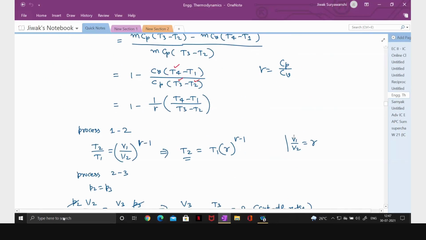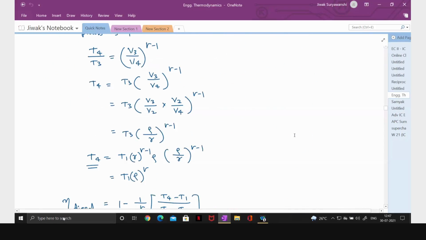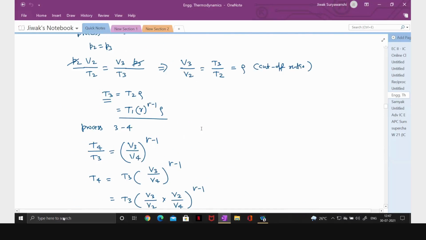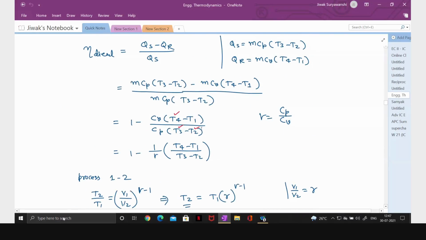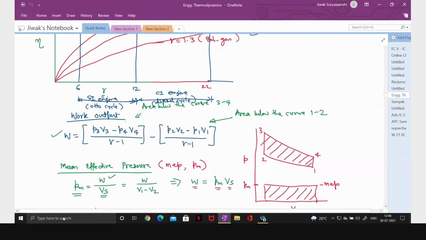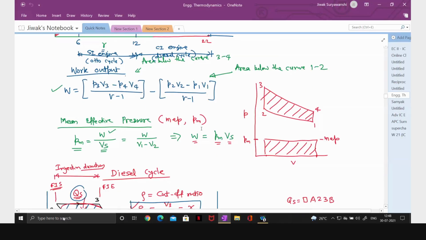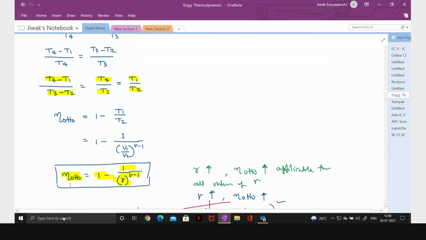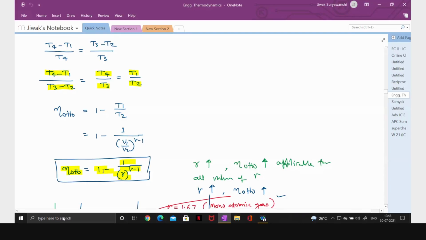Then we have derived the equation for the efficiency of the Otto cycle and the efficiency of the diesel cycle. This we have derived earlier also, in thermodynamics, so I need not take it again.